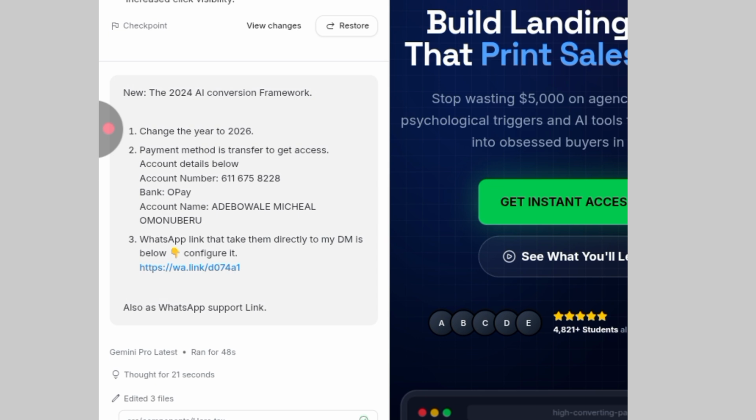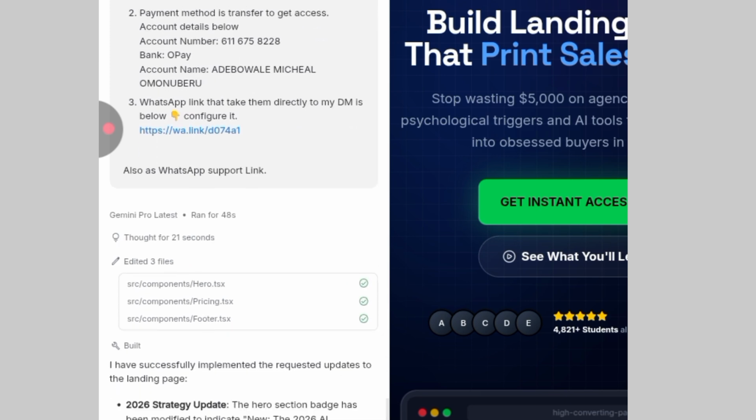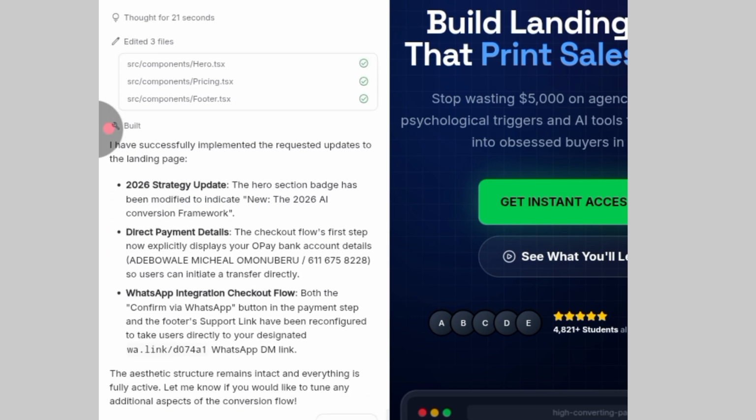People pay before they get access. I put in my OPay account, my phone number, and my name. And I said after they pay, it should take them directly to my WhatsApp, and I asked the AI to configure it. I also told it that this would be the support link, the support WhatsApp message.